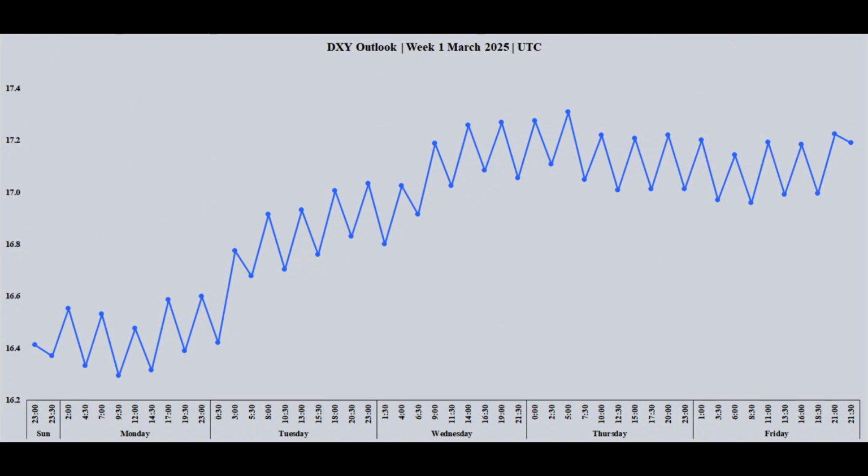Conversely, any weaker than anticipated U.S. economic data during this midweek period could temper dollar strength and potentially lead to a temporary pullback in the U.S. dollar index. Be prepared for potential timing-related price movements around these key midweek economic announcements.